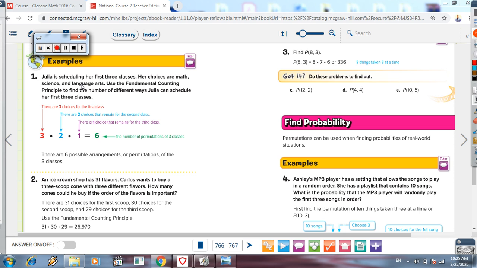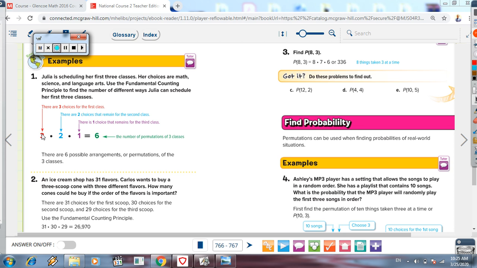It's also 3 events, like the last example, which had 3 events: mowing, doing homework, and swimming. Use the fundamental counting principle, the lesson of last time, to find the number of different ways Julia can schedule her first 3 classes. For the first choice, she has 3 choices.